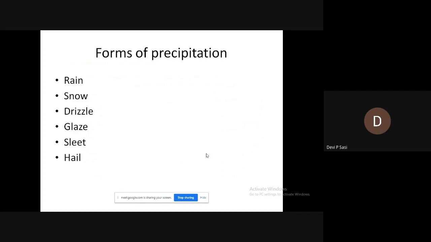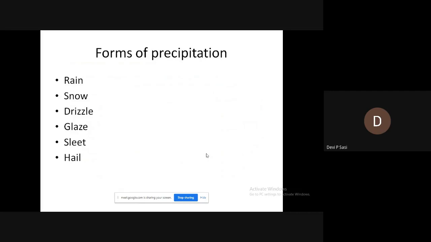And the rain is classified into three depending upon its intensity: light rain, moderate rain, and heavy rain. Light rain means it possesses an intensity of up to 2.5 mm per hour. If the intensity is up to 2.5 mm per hour, it is light rain.